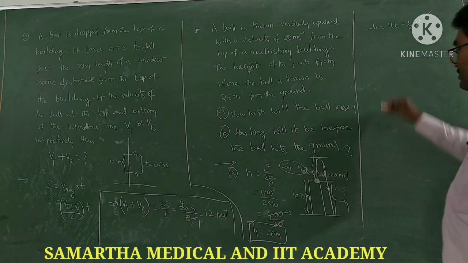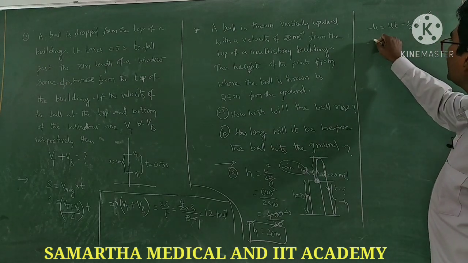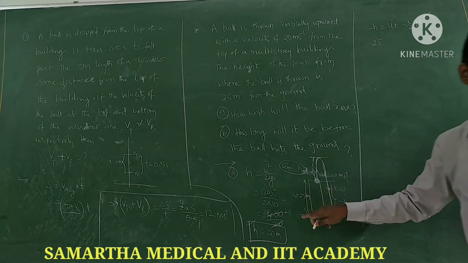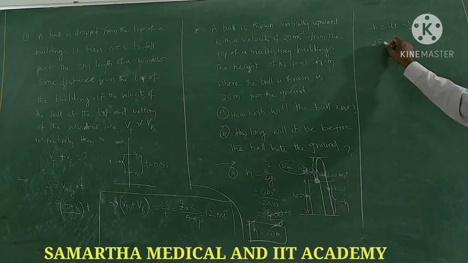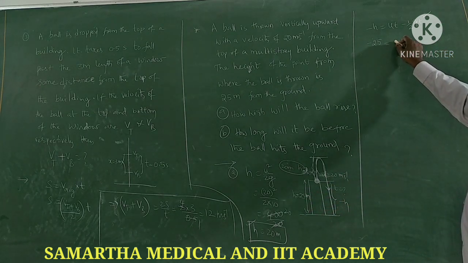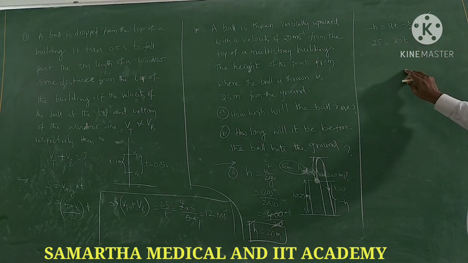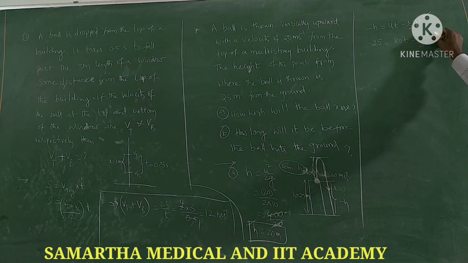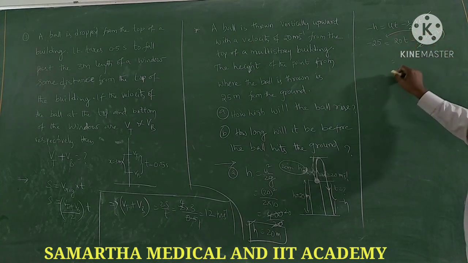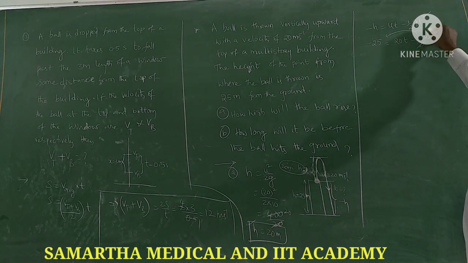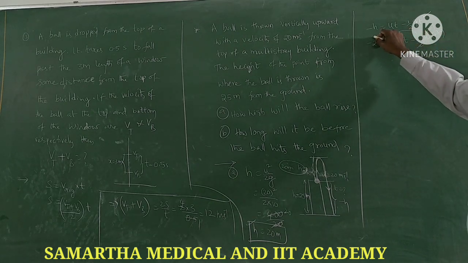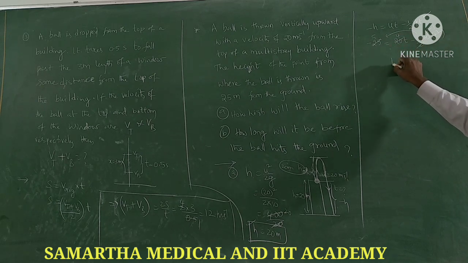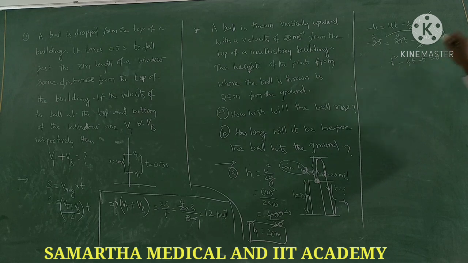Yes, very good. So h is what? Minus 25, the height of the tower only. Minus 25 is equal to u, with what speed it is thrown, 20, I don't know the time it takes, minus half g is 10 into t square. So this is 5t square. You bring this to the left side. 5 ones are, 5 fours are, 5 fives are. Bring here to the left side: t square minus 4t minus 5 equals 0.